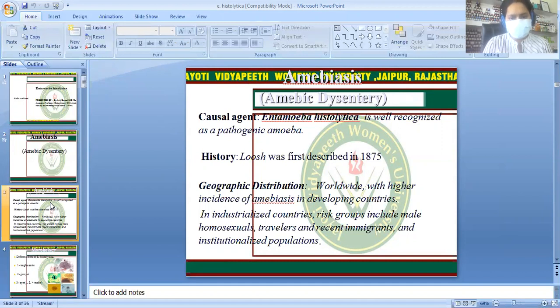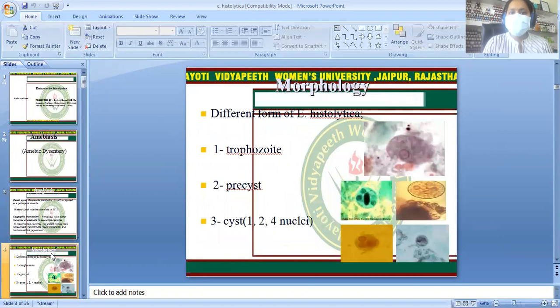Geographical distribution: it is worldwide, with a higher incidence of amoebiasis in developing countries. In industrialized countries, risk groups include male homosexuals, travelers, recent immigrants, and the institutionalized population. That's why it is also called traveler's diarrhea.